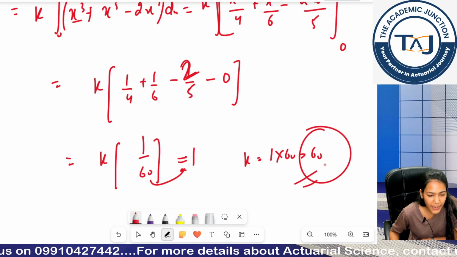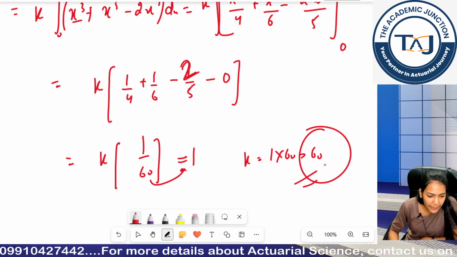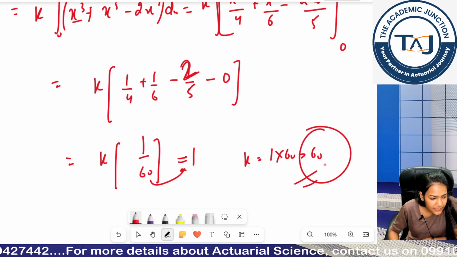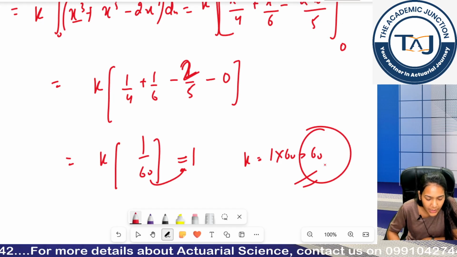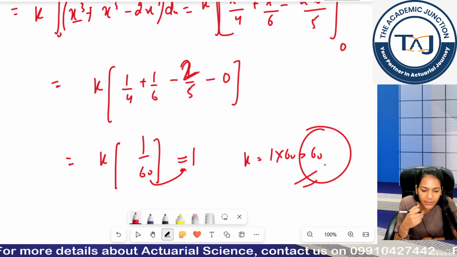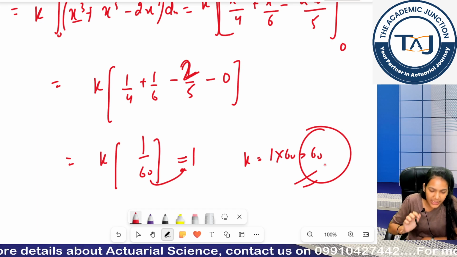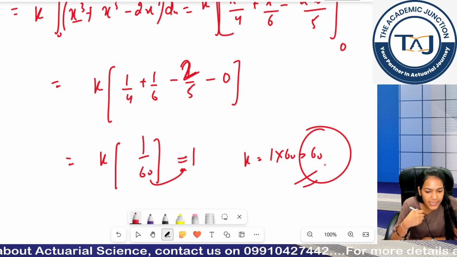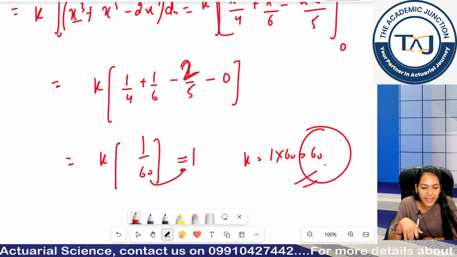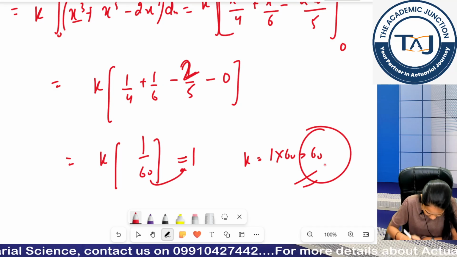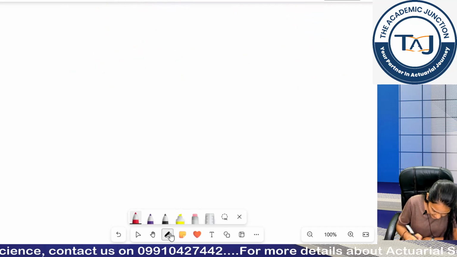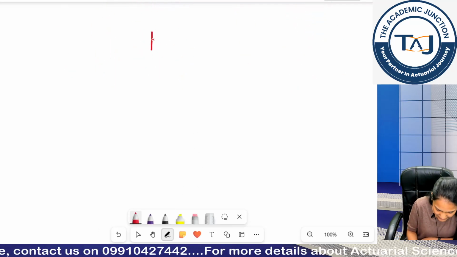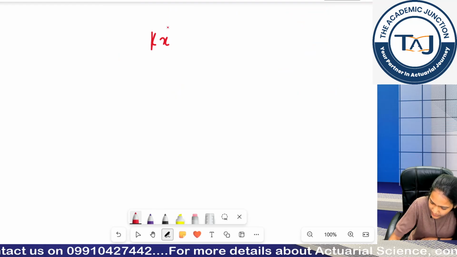So this was by using the law of total probability. Any doubt in this? Pretty simple formula. If you can't compare anything to a distribution, then the best approach is to go with the law of total probability, integrate it on the entire range and then equate it to 1. Clear? Now what could I have done is, my PDF was given out to be kx square, I guess.